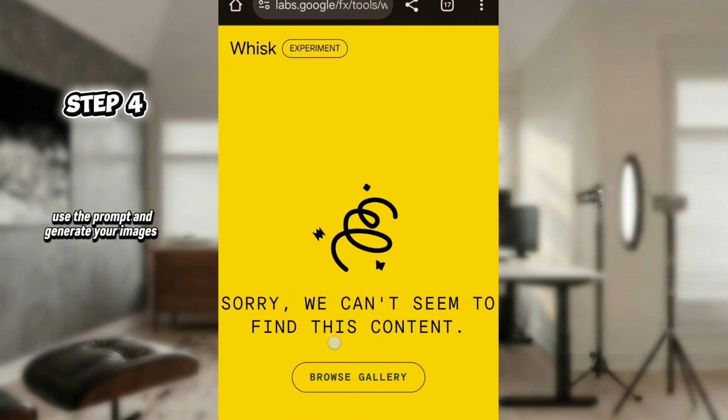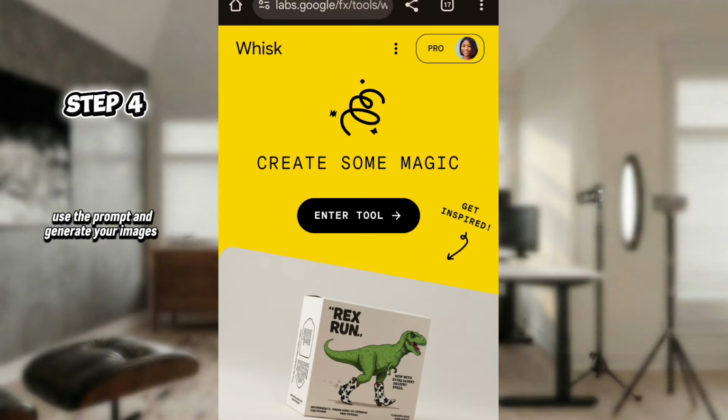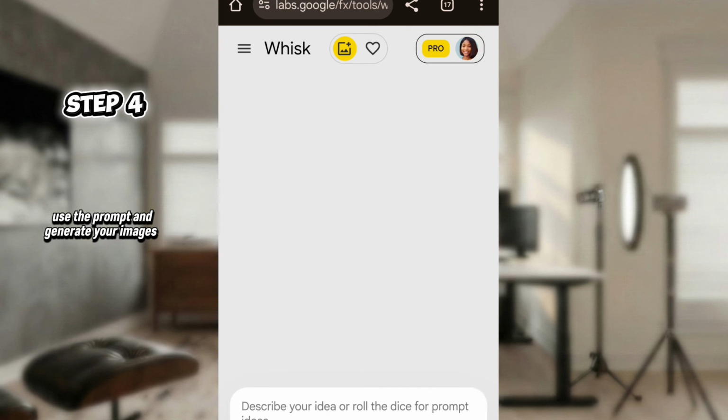If you've not registered, you'll be seeing register here, register with Google or join with Google. You can just select it, select one of your Google accounts, and then your page will now be showing a browse gallery like this. Then you now tap, and when you click on it, you tap enter. Good. Your app will be showing this way.